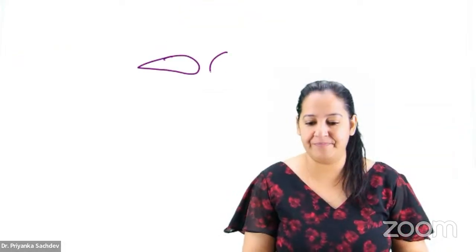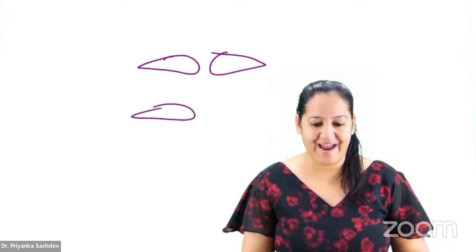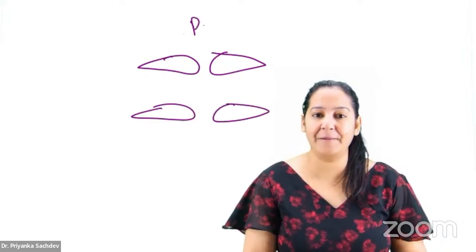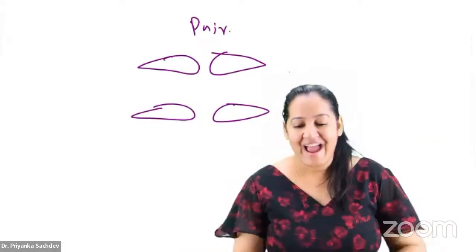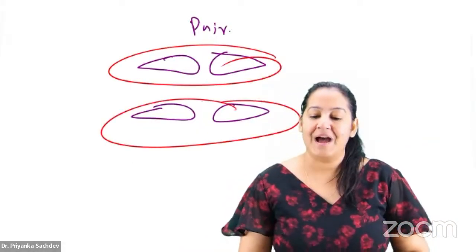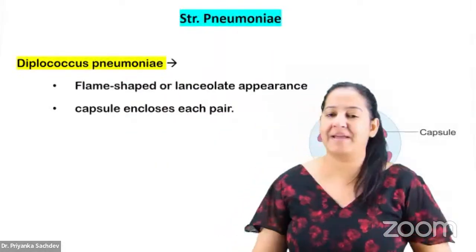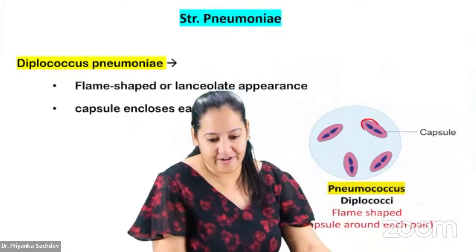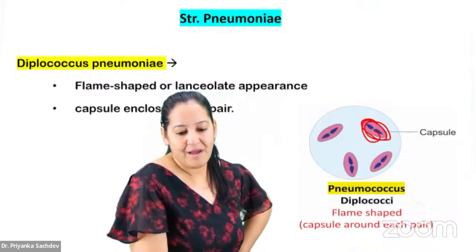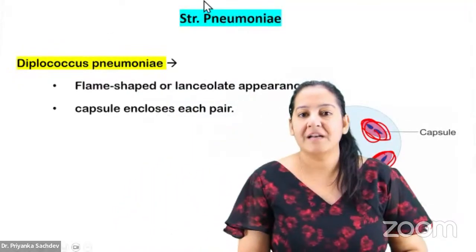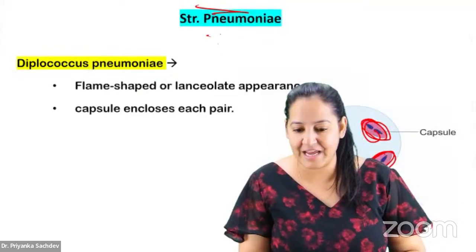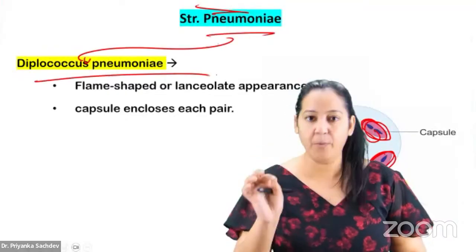Let me draw. It's like this. It's flame shaped, and it's in pairs. It's always double, in pairs, never in chains. And around each pair, there is a capsule, not around each organism. You can see the beautiful diagram. Around each pair, there is a capsule. So this is known as Diplococcus. Pneumoniae is known as Diplococcus. You can get an image-based question.